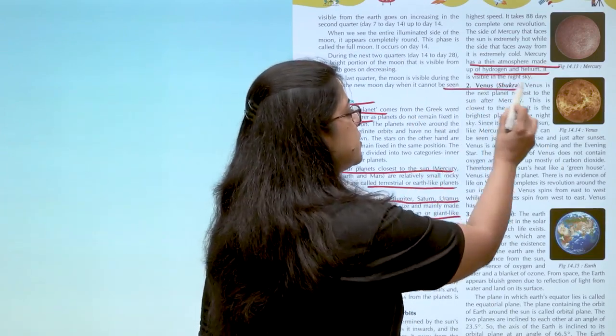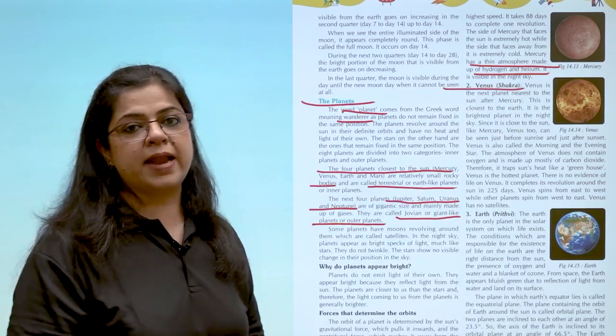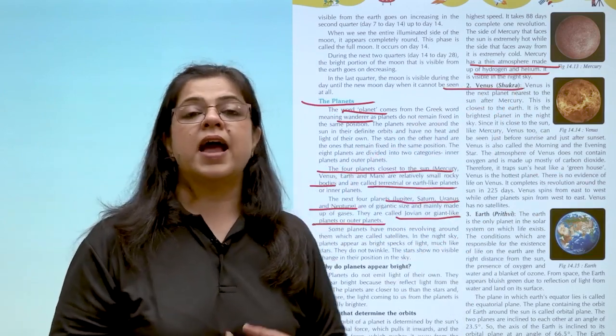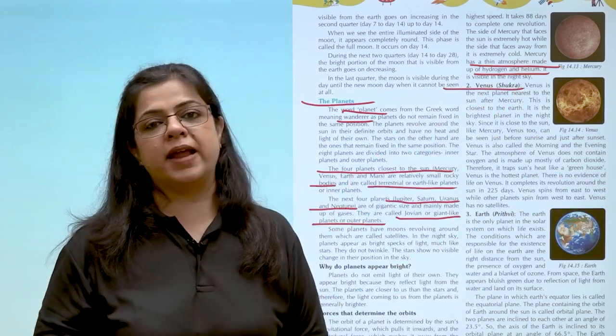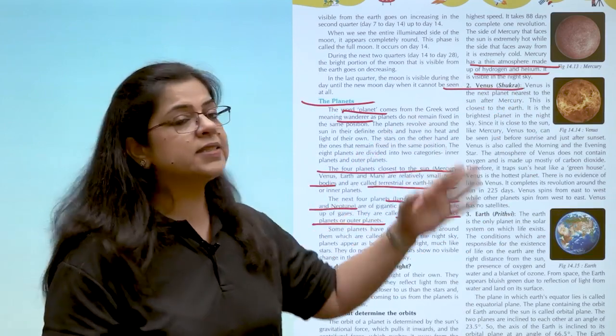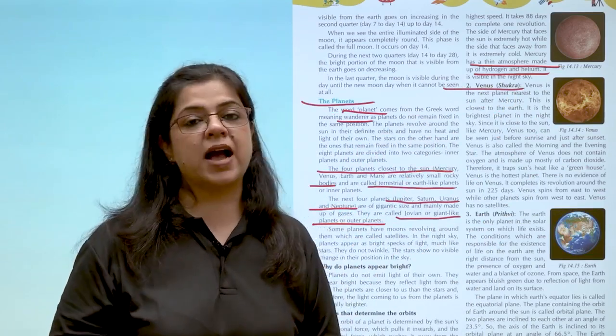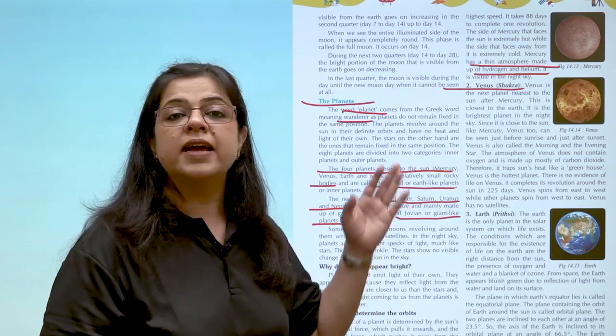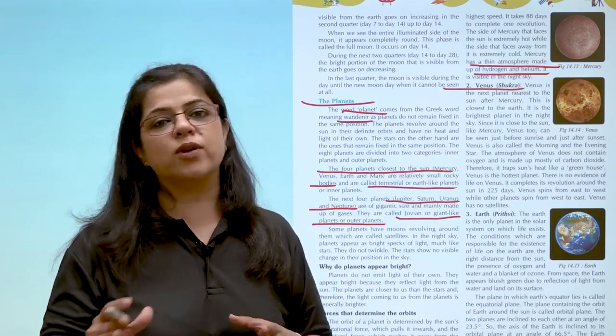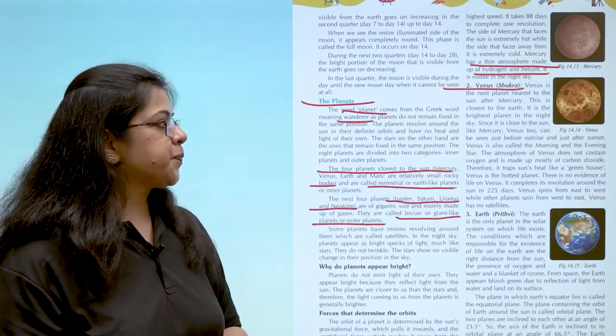Then comes Venus. Venus is the second planet to the sun and it is also a closer planet to the earth. And Venus can be seen in the morning sky as well as the evening sky. Therefore, it is called the morning or the evening star.